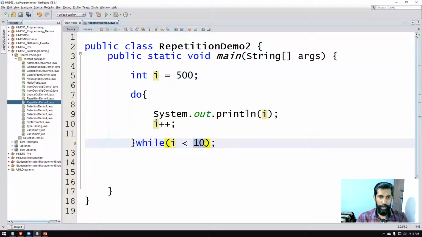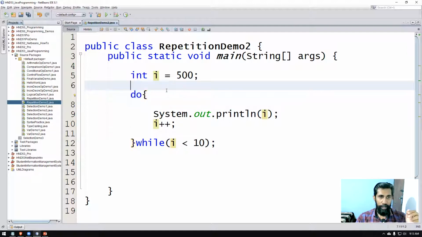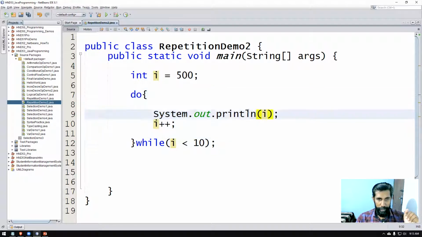It's not true. But the thing is, the checking the condition part is in line number 12, which means it is at the latter part, last part of the loop, not at the beginning. Therefore, when it comes to the line number 7, where the do while loop starts, the block directly gets started executing because there is nothing to evaluate here. Even though the value of I is 500 at the very beginning, this loop body will be done at least once.